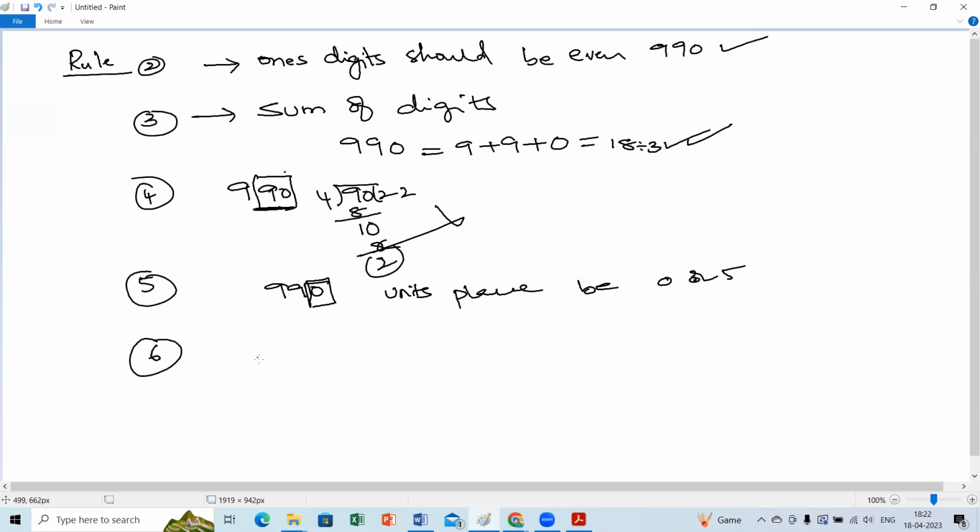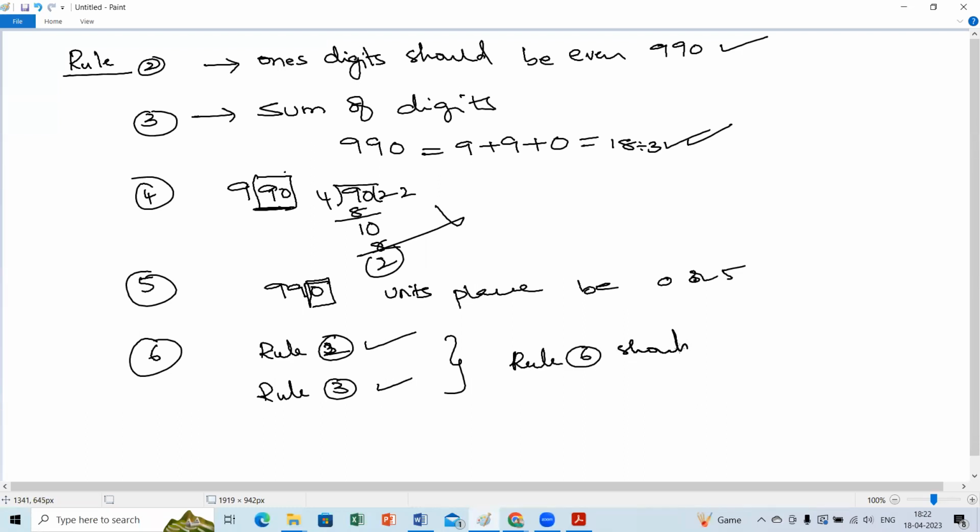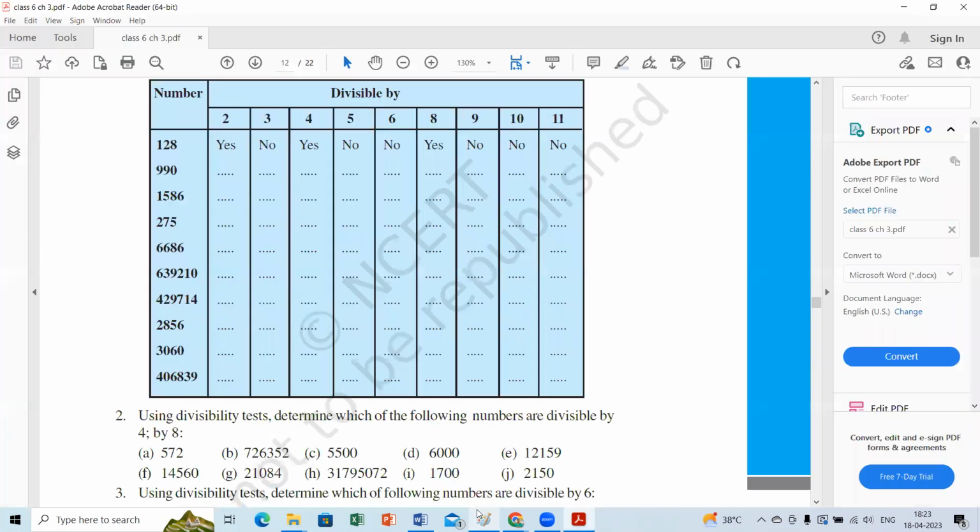So by looking only, you can say rule 2 is true and rule 3 is true, so rule 6 should be true. Yes, rule 6 is yes.